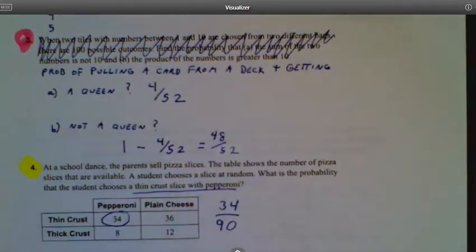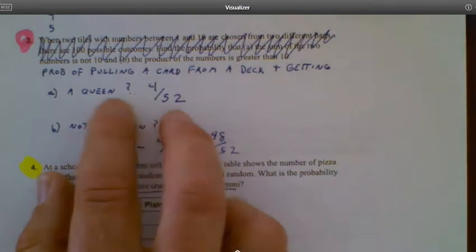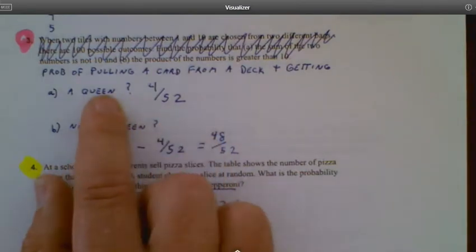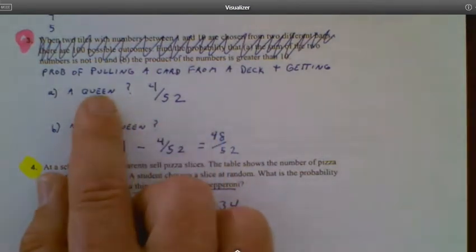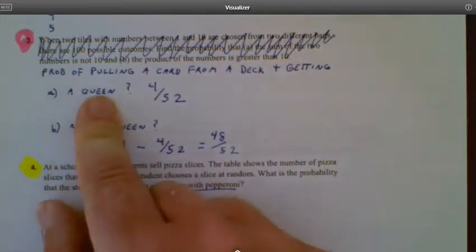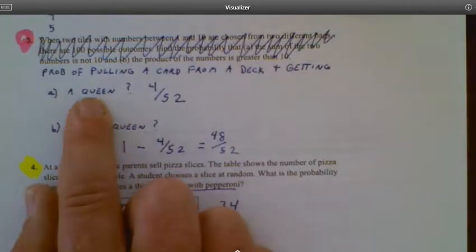26 of them are red. 26 of them are black. There are 4 suits, right? There's diamonds, clubs, hearts, and spades. In each suit, there are 13 cards. So there's 13 diamonds, 13 hearts, so on and so on.